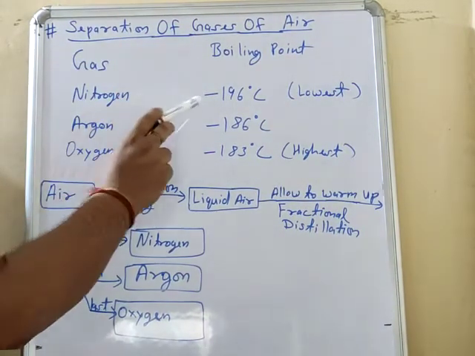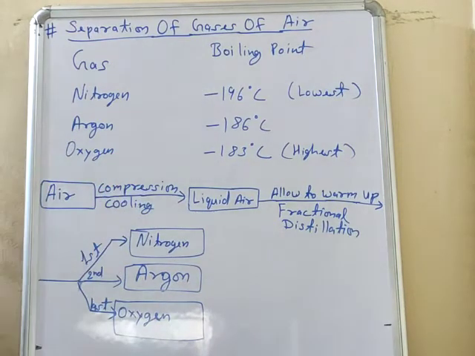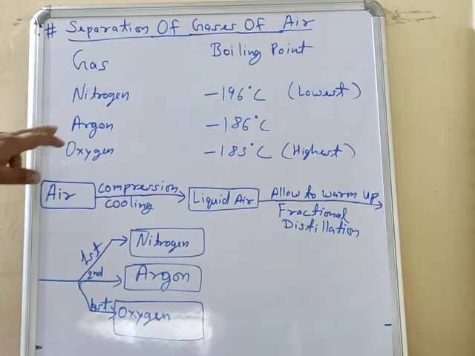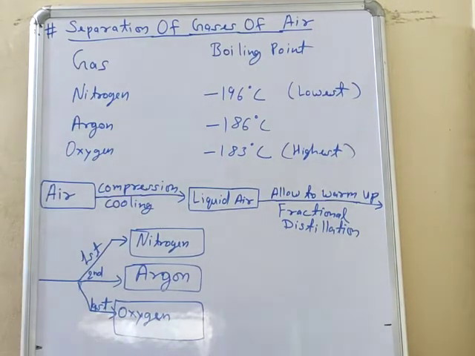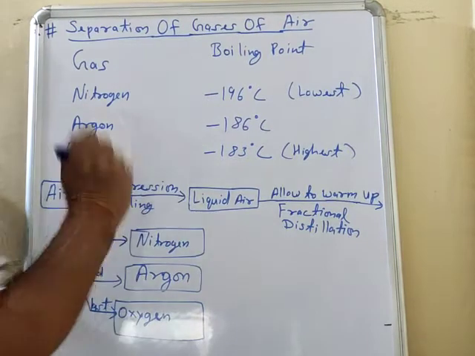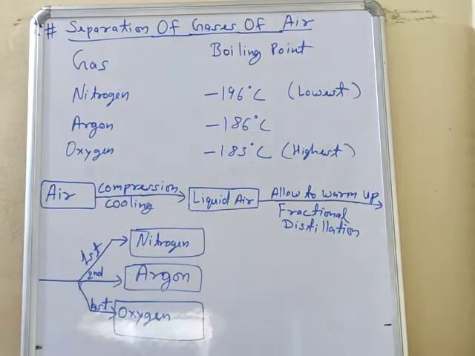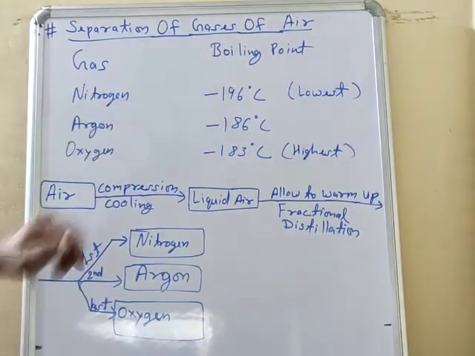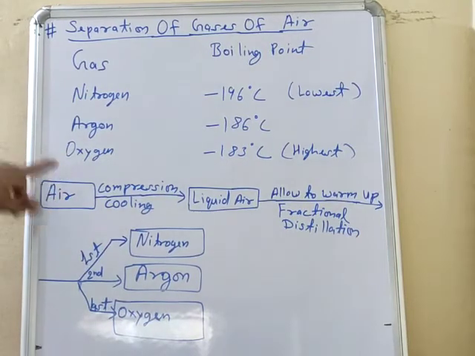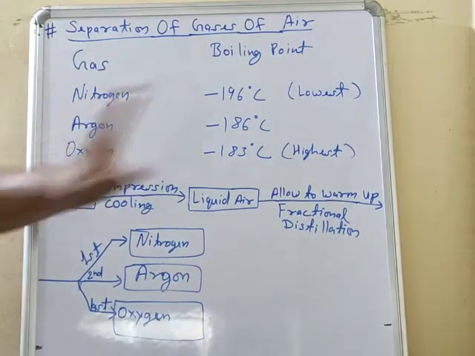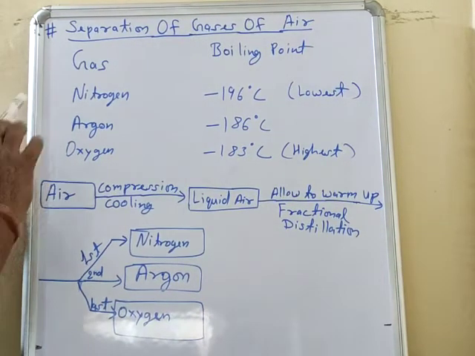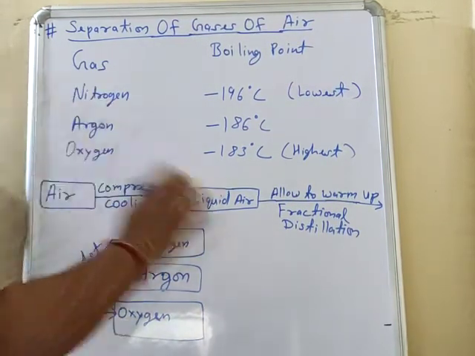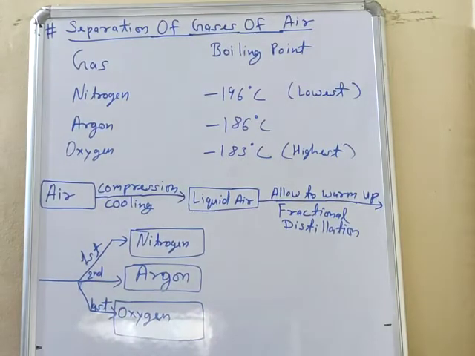At the liquid state, the boiling point of nitrogen is minus 196 degrees Celsius, the boiling point of argon is minus 186 degrees Celsius, and the boiling point of oxygen is minus 183 degrees Celsius. So the lowest boiling point is of nitrogen and the highest boiling point is of oxygen. So first we will convert the air from gaseous state to liquid state by compression and cooling.